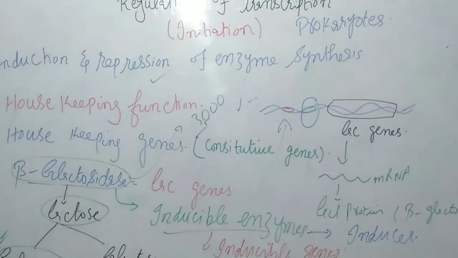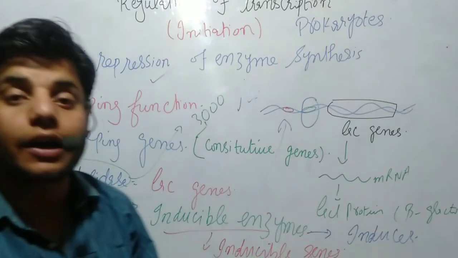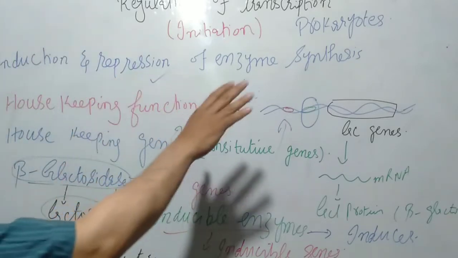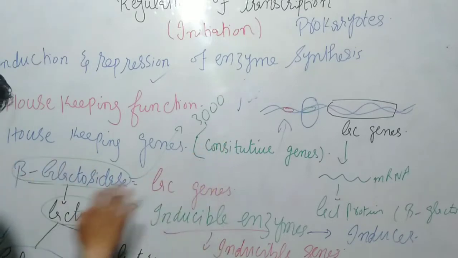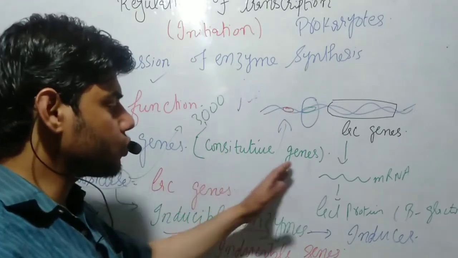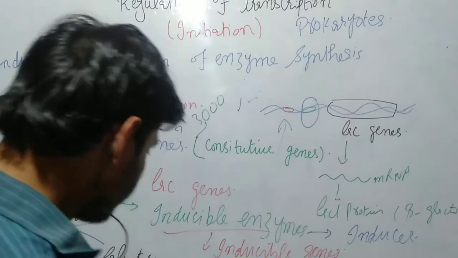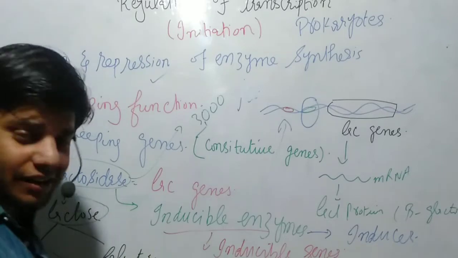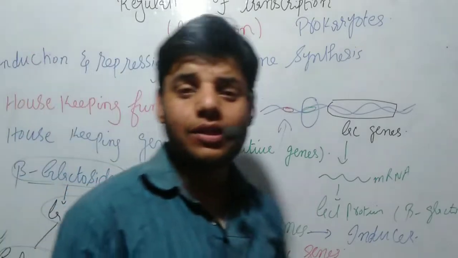In the previous video, if you guys remember, we talked about the induction and repression of enzyme synthesis, and how it is synthesized. We talked about housekeeping function, housekeeping genes, and beta galactosidase production, how it is produced and how it performs its function. We also talked about constitutive genes, inducible genes, repressor genes as well. So we talked about each and everything in detail.